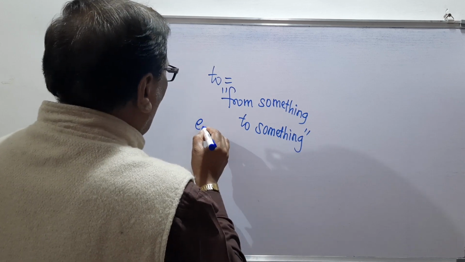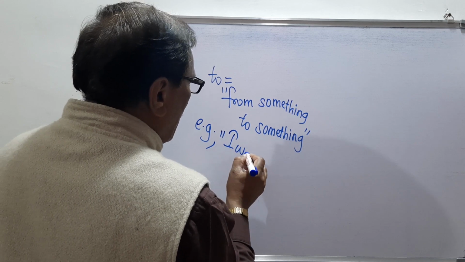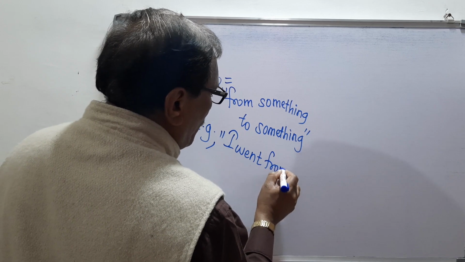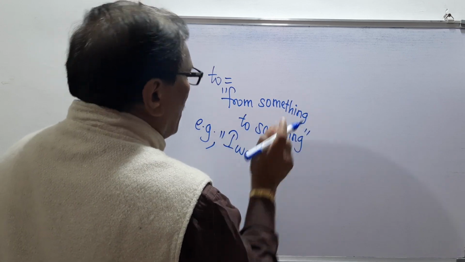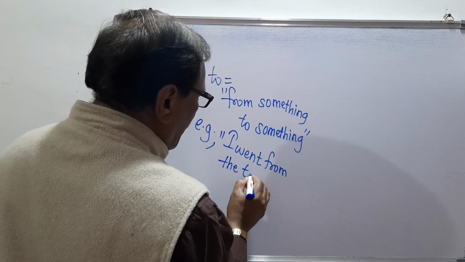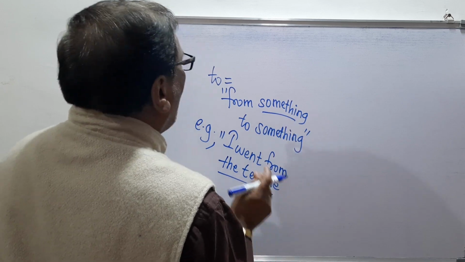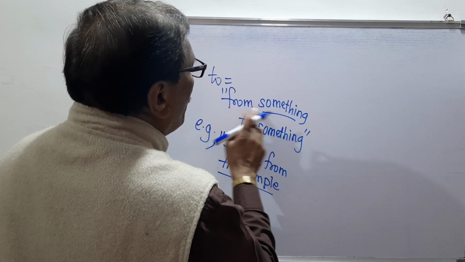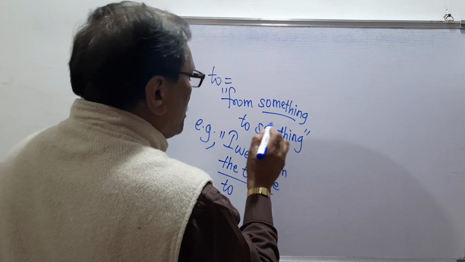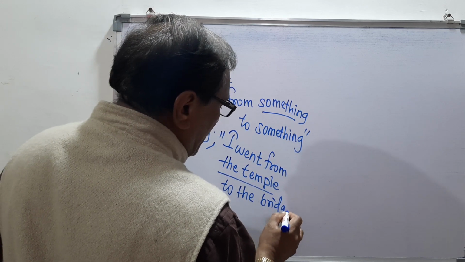For example, I went from something, which means I went from the temple. The something is the temple. I went from the temple to, again something, the bridge. Remember, this is the example.